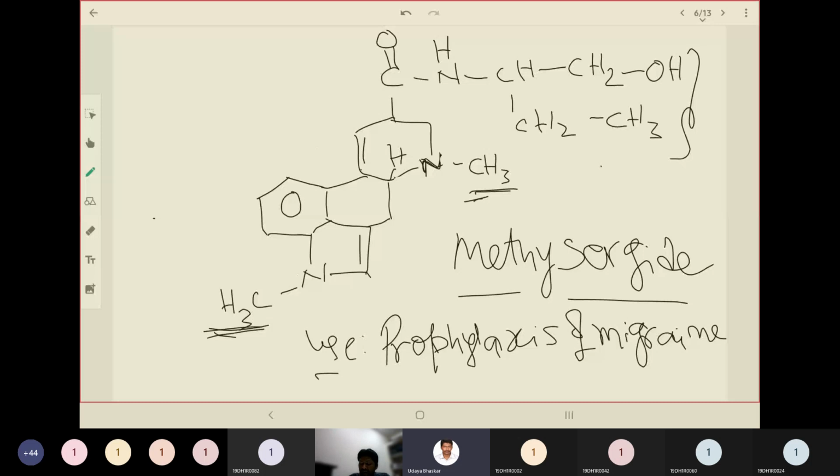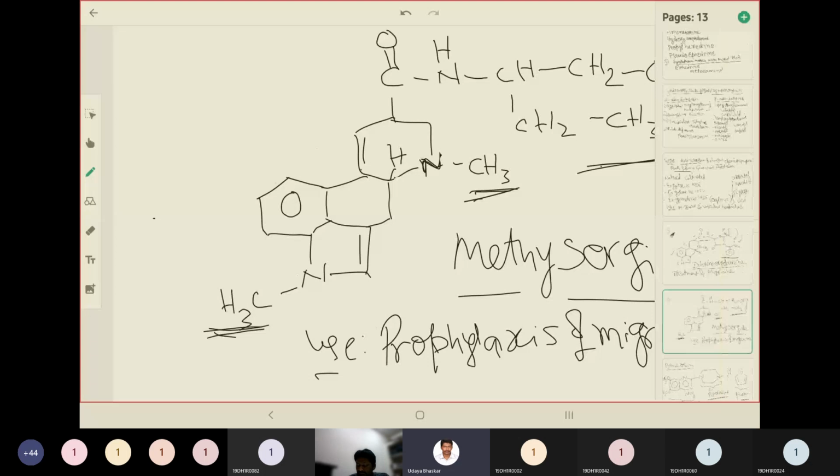Fine, and here compare this side chain with that of dihydroergotamine. So this is used for the prophylaxis of migraine. Prophylaxis is a preventive measure. The preventive regimen that we employ is generally termed prophylaxis.